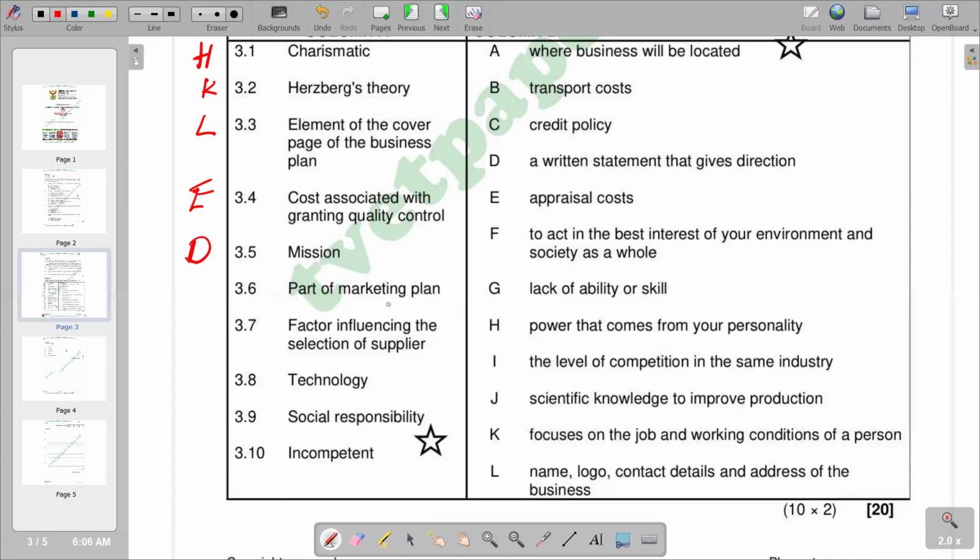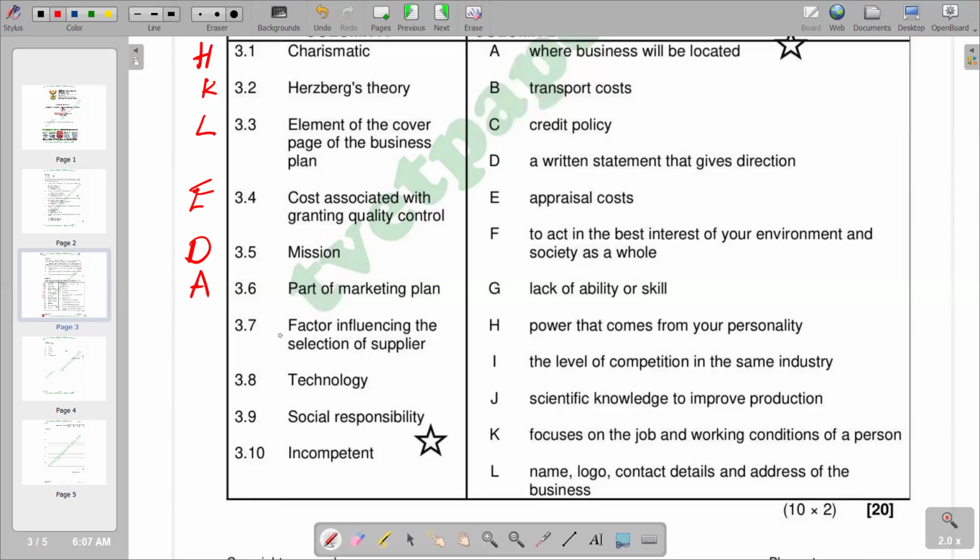Then we've got part of marketing plan. So part of marketing plan is also to make located. So 3.7, factor influencing the selection of supplier. We have various factors that we take into consideration when we are selecting a supplier. For example, the capability of the supplier to match the demands of our business, in terms of whether they are able to supply at the levels that we require.